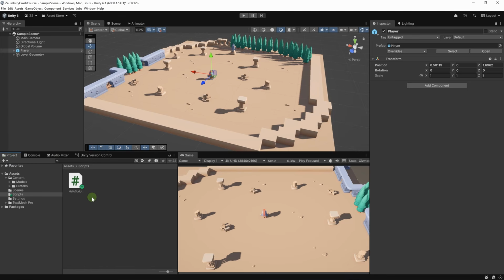And now, if I do this, I'm going to drag my hello script here and drop it on my player. Now it's a component. All we needed to do is inherit from MonoBehaviour. Now Unity recognizes this script as a proper component that we can add to game objects. But here we don't have anything on the inspector. We would like to display the values of age and also the name.